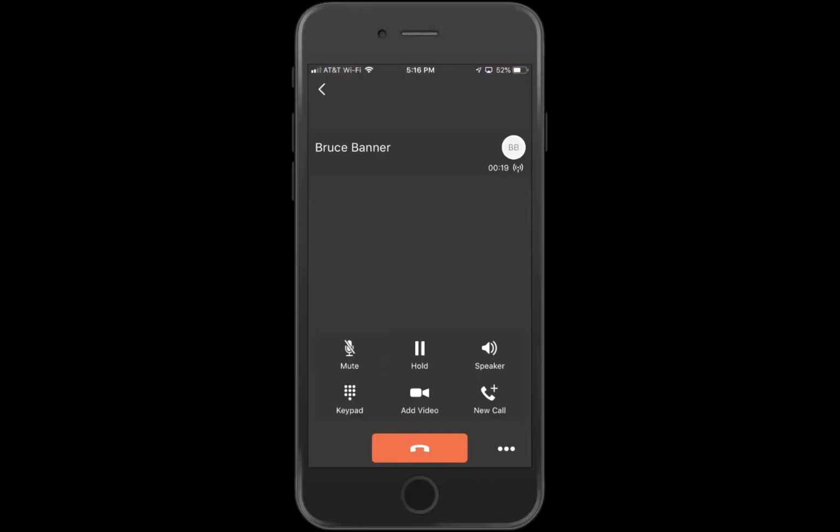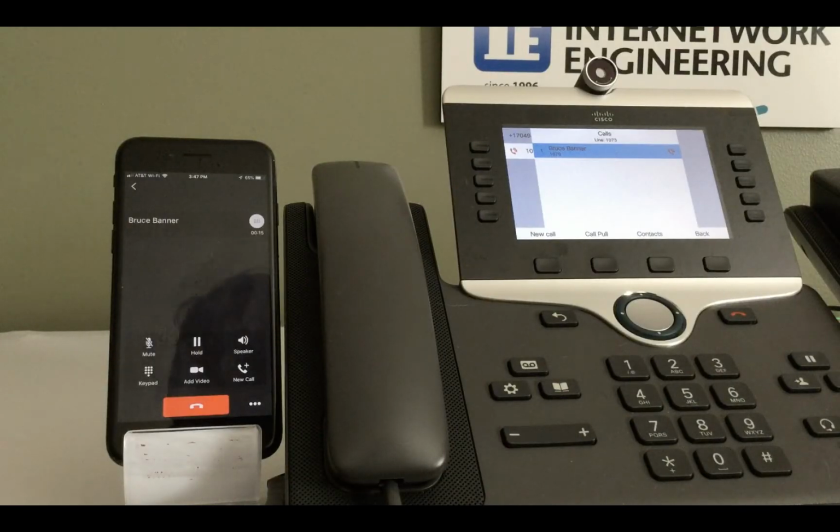On the mobile device, we can place the call on hold and take the call off hold. We can mute the call just like from the physical phone. Notice that just like the PC app, the call stays active on the physical phone.